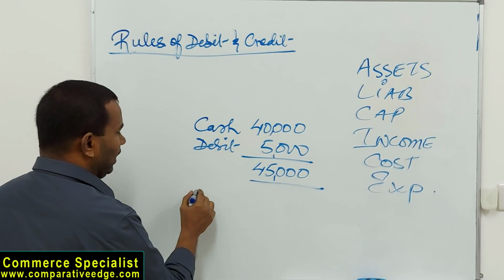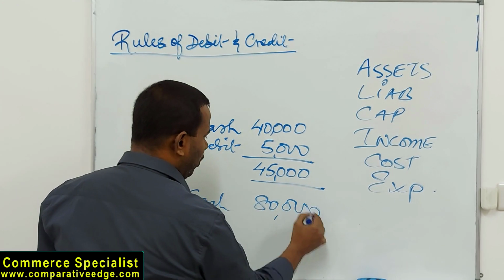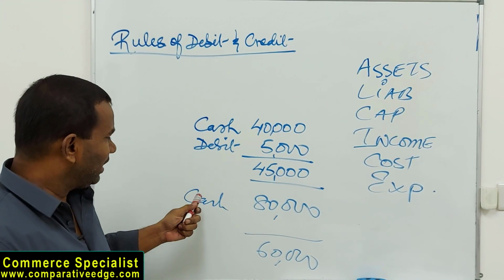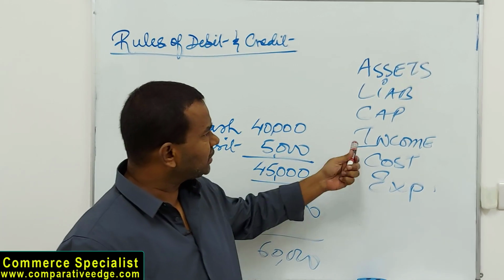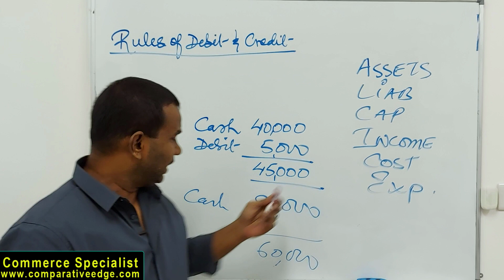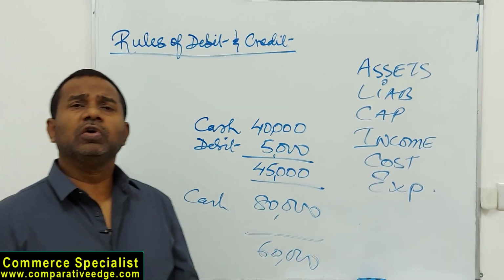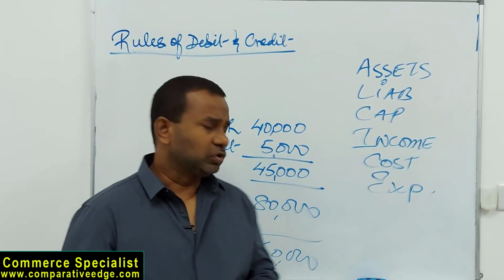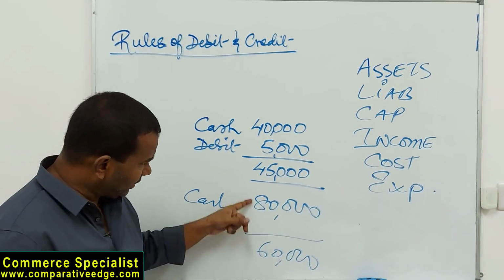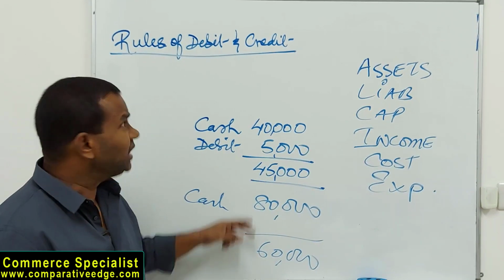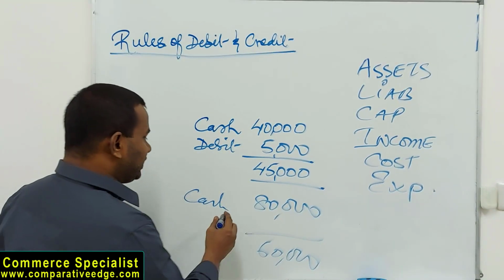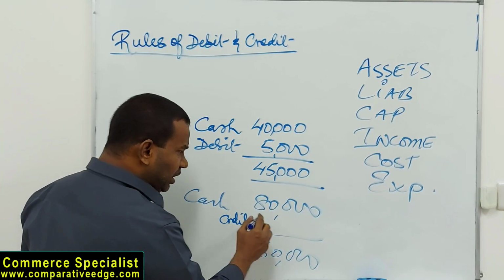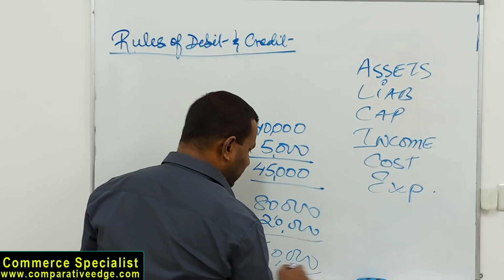Likewise, if I say I have cash 80,000 and I want this to be 60,000. So first of all, you need to relate cash. Are we talking about expense, cost, income, capital, liability, or assets? Cash is highly useful for a business. So that suits the definition of an asset. Cash belongs to the asset category. So, okay, if cash is an asset, what is happening to the asset? Asset is decreasing. As per the rules of debit and credit, we say credited. If cash is 80,000 and you want to reduce it, you credit it by 20,000. That's how it becomes 60,000.